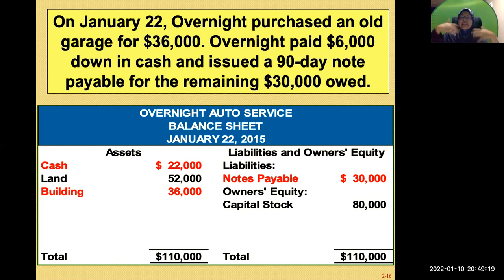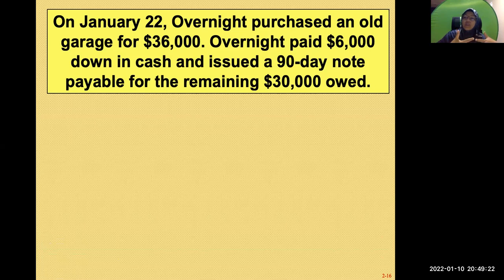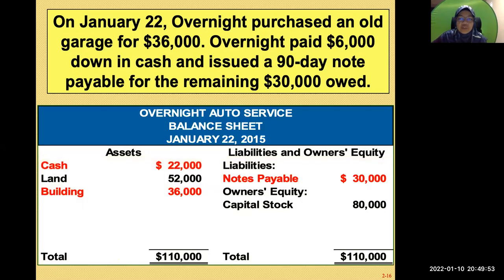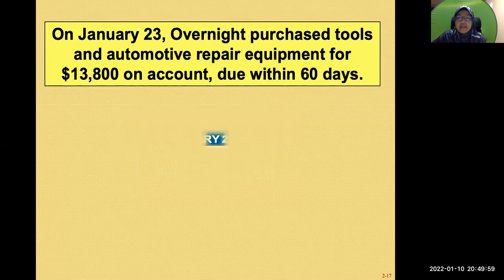So whenever you look at a transaction, you have to understand what happened: whether your cash increases, or a building increases, or there's an increase or decrease. You want to look at that point of view. Here, the building increases, you pay cash so cash decreases by 6,000, and now you have a note payable of 30,000 that you didn't have before. So you create a liability. So far, so good? Yes, doctor. Okay, let's look at the next one.